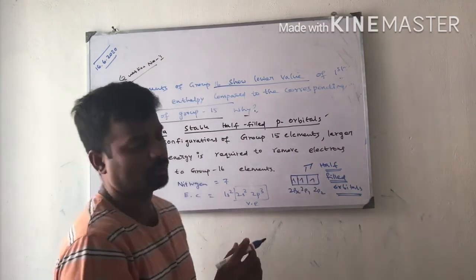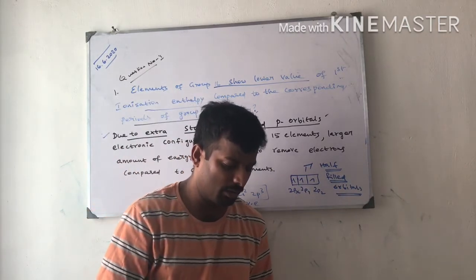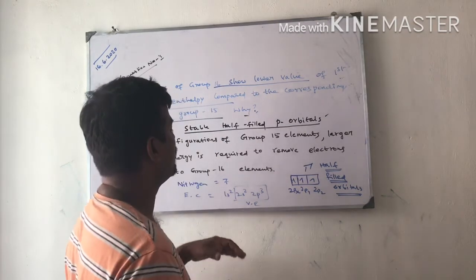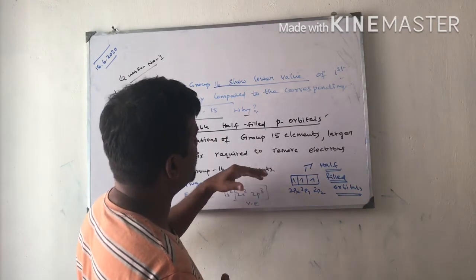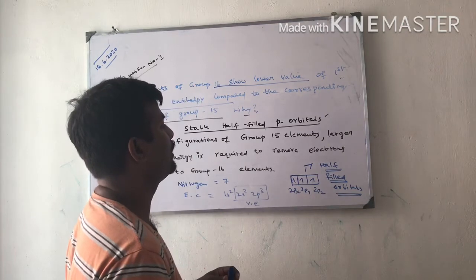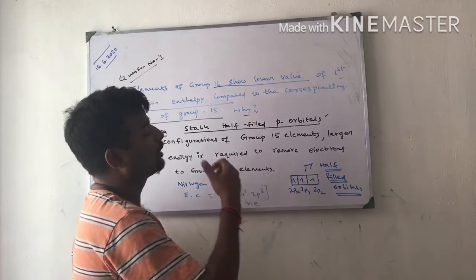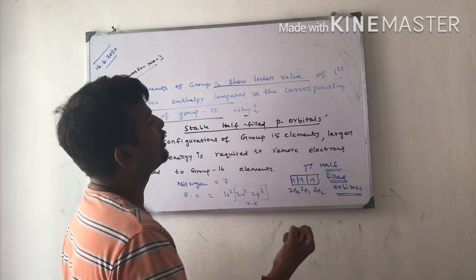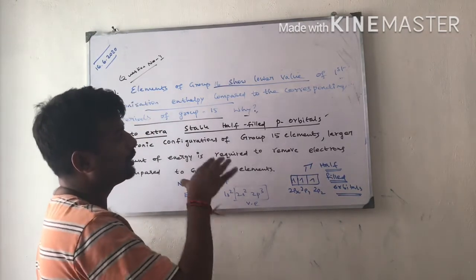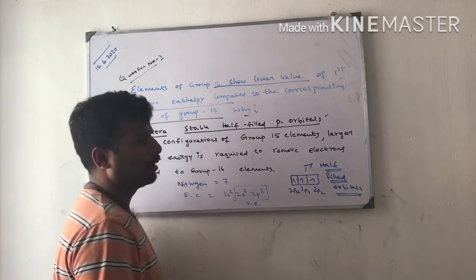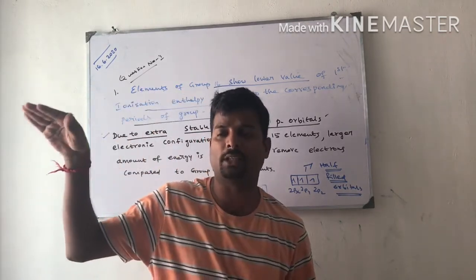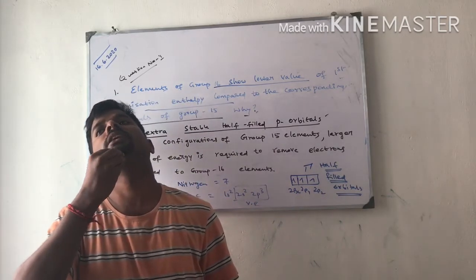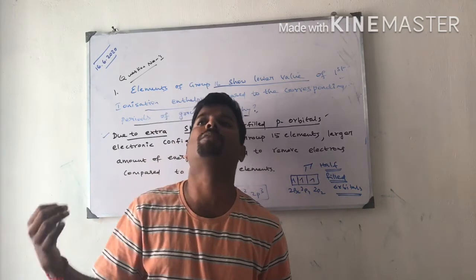So that is why the 15th group element is a little more stable when compared to the 16th group element. Therefore, the energy required to remove an electron from the 15th group element is higher than from the 16th group element. That is why this is one exception. On moving left to right, ionization energy generally increases, but the 16th group element has less ionization energy compared to the 15th group element.